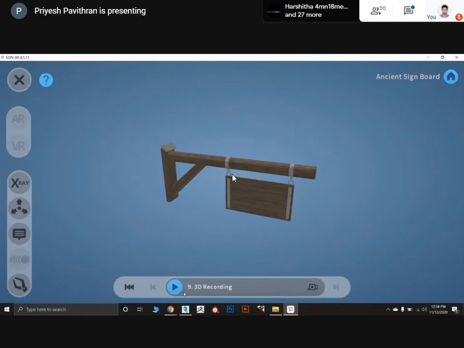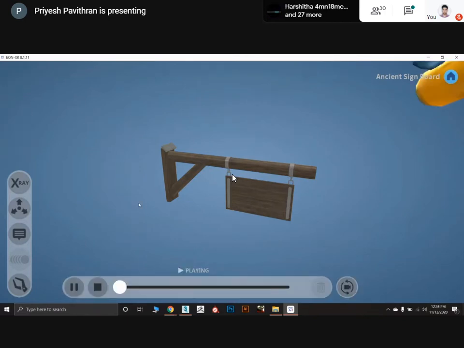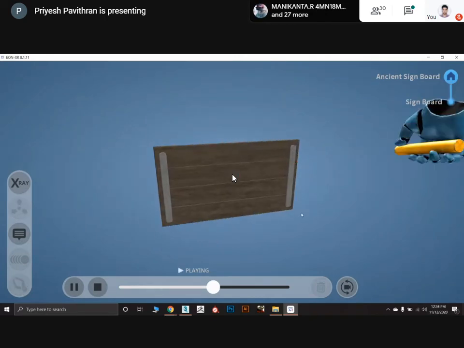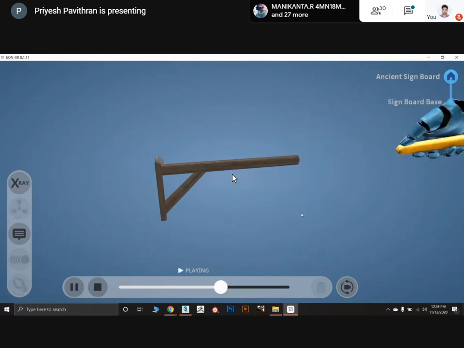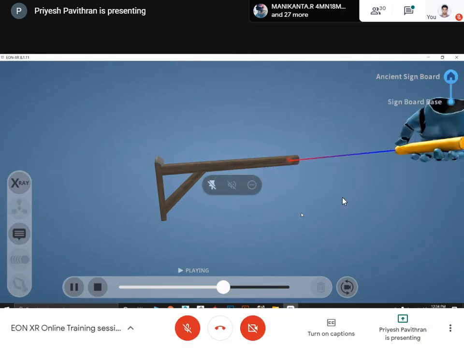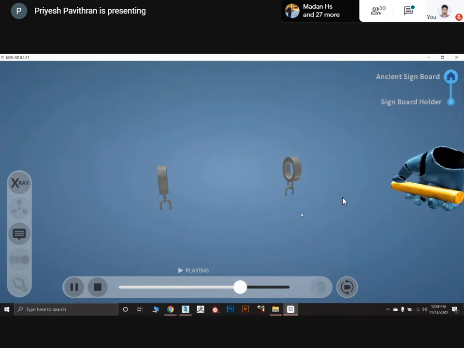Now the 3D recording part, that we did the 3D recording. Like see, rotate this. The explanation, whatever we said. You can rotate. Hold it.